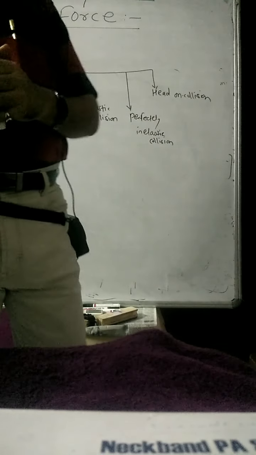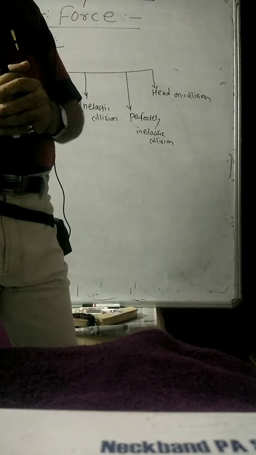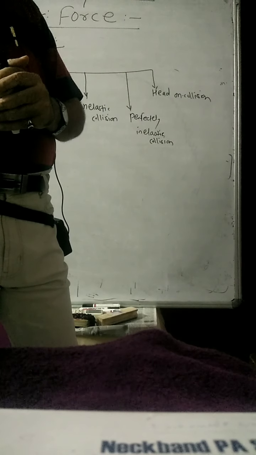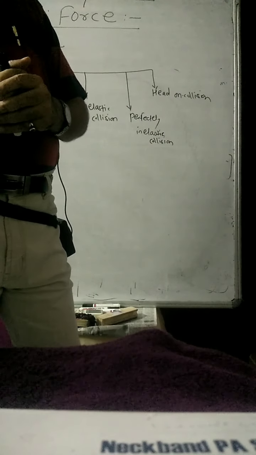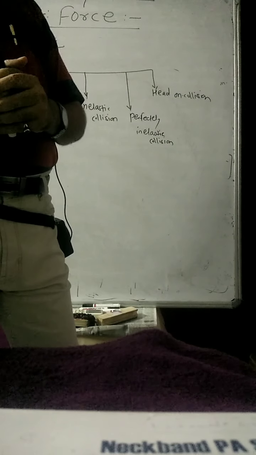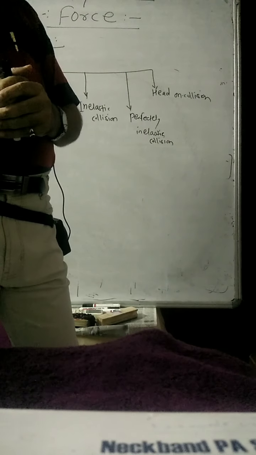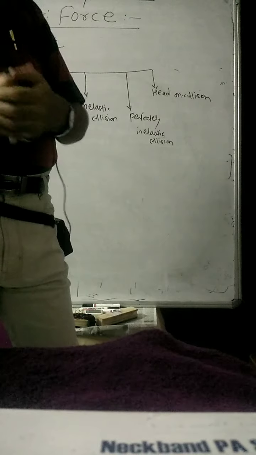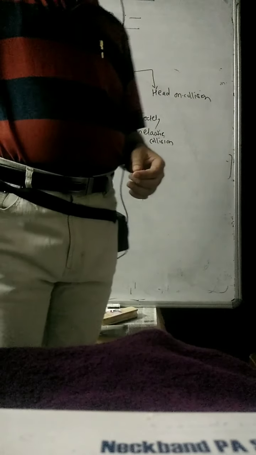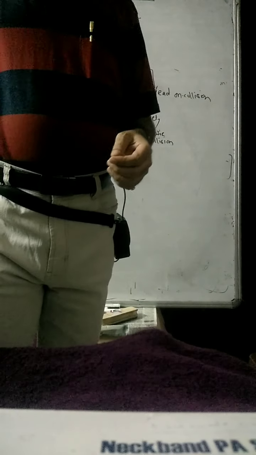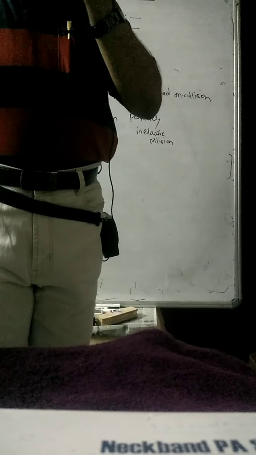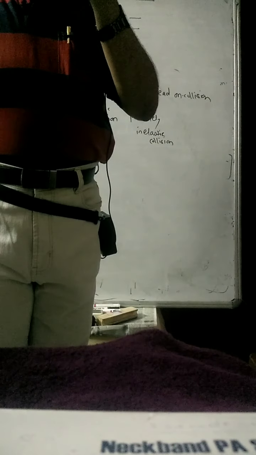Now sir, what is a head-on collision? The collision in which, before and after collision, the bodies move along the same straight line. So that is the head-on collision. They collide with each other, and before and after collision they are moving along the same straight line.